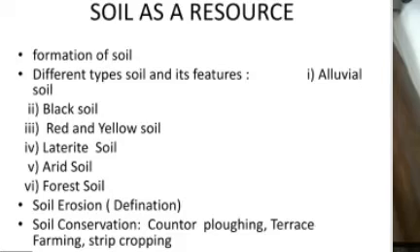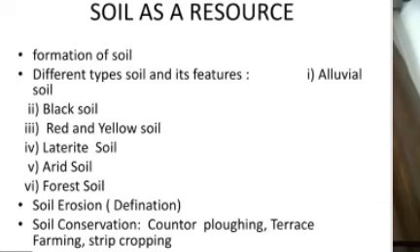Fallow land: after one agriculture, when no agriculture is growing on the land, at that time the land is called fallow land. And the last, net sown area, NSA. Net sown area means the main agricultural area where the staple crops are grown. So this is about the land utilization.